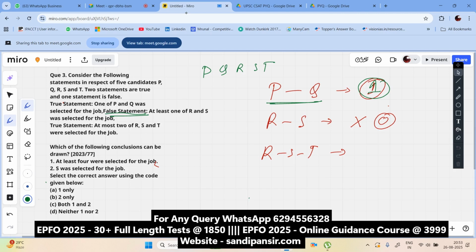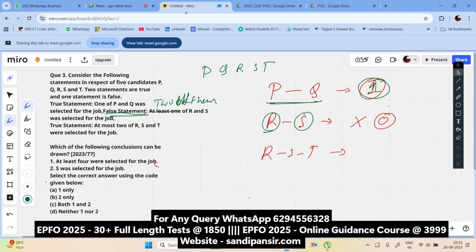What can we say? False means, except the proper statement, we can assume anything. At least one was selected, so I will omit it and say two of them are selected. That's a different statement, and it might be true since the original is false. Two of them selected, that means R and S both are selected.